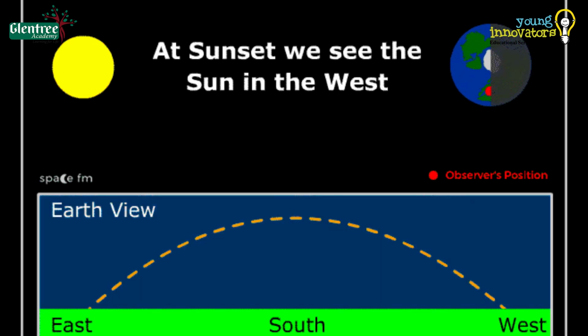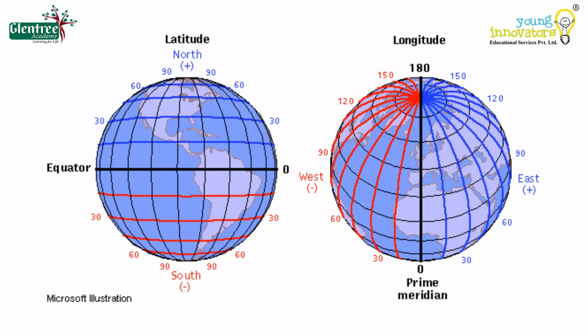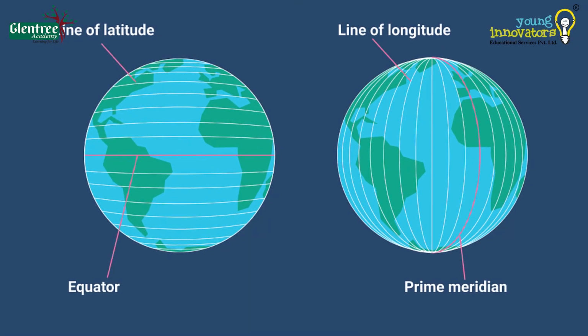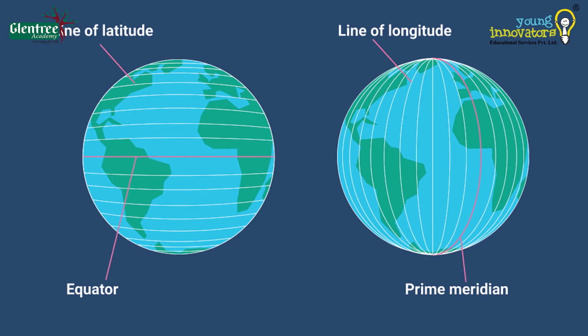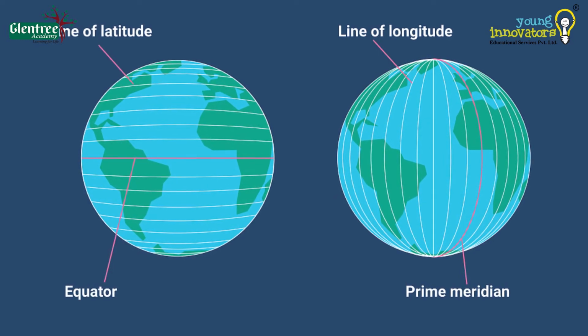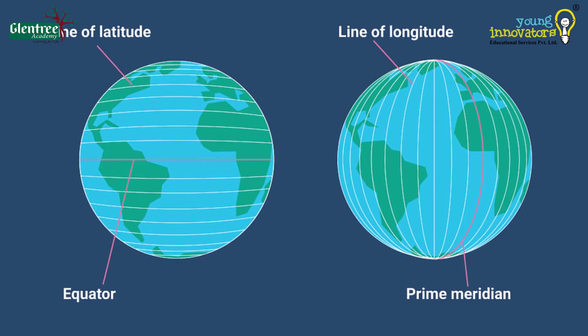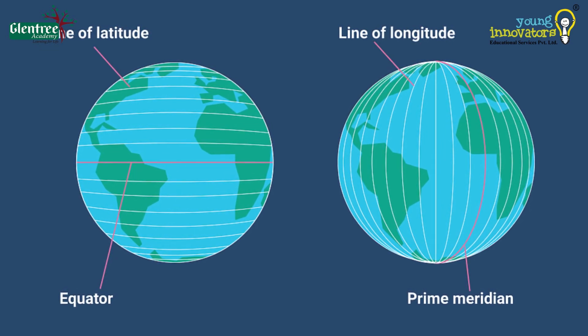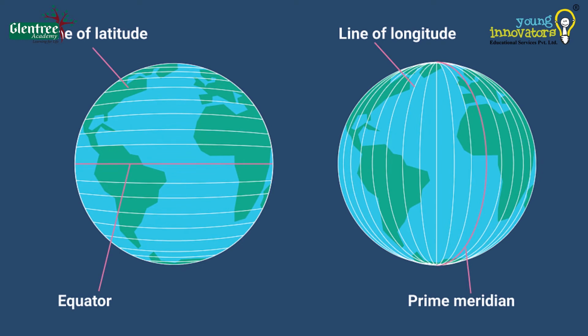So to measure the exact beginning of the day and night, we consider the lines on the globe. Have you noticed the lines or grids on the globe? Did you observe the numbers mentioned on it? That's how we measure time. Lines on the globe run from North Pole to South Pole and east to west of the equator. Lines drawn from North Pole to South Pole are called longitude lines, and lines drawn parallel to the equator or east to west are called latitude lines.